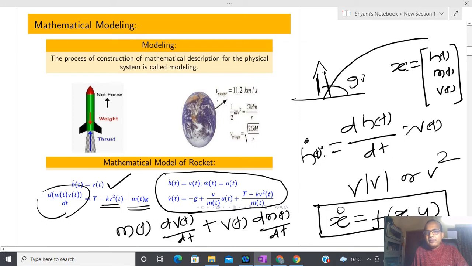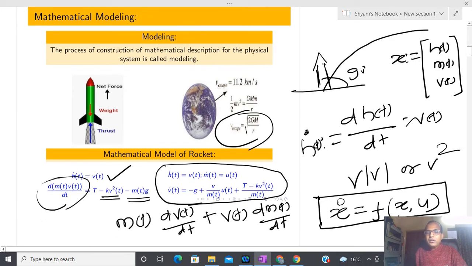Why I have drawn this here: whenever we fire a rocket from the earth, we make sure that our velocity v(t) is greater than this, otherwise this rocket is not going to escape from our atmosphere. So you can see another constraint on v(t): v(t) should be greater than v escape. Anyone has confusion?